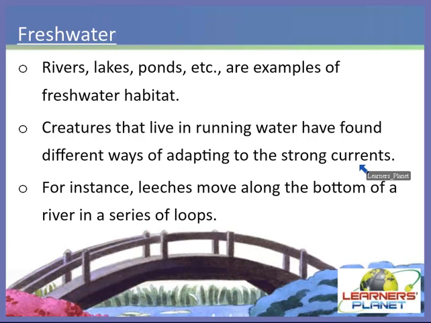So there are creatures that live in such fresh water, but they have to adapt. If they want to survive, then they have to adapt themselves to such kind of environment or such kind of place. So there are creatures, they have found different ways of adapting themselves to survive in such a type of condition. For instance, leeches. Leeches move along the bottom of the river in a series of loops when strong currents occur in the fresh water, right? So just remember these examples. Let's move on to another examples also.